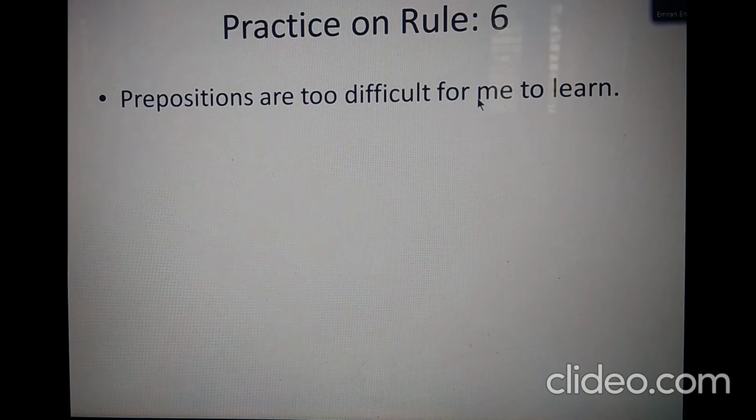In some cases, we may not have objects with the preposition for, like for me, for them, for him, for her, for us. Let us think that this part is omitted from the sentence: prepositions are too difficult to learn. In that case, we need to imagine the subject. So who will learn? The answer is certainly students. The answer is certainly the learners.